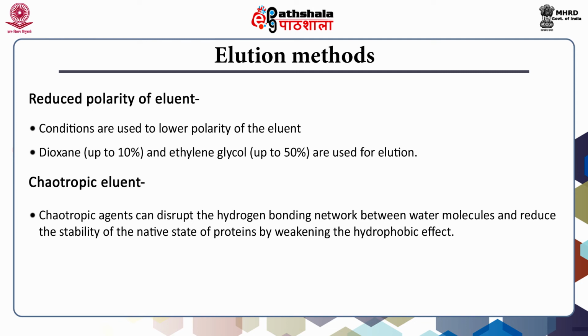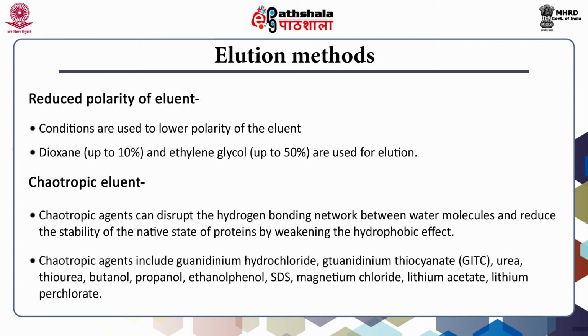Chaotropic agents can disrupt the hydrogen bonding network between water molecules and reduce the stability of the native state of proteins by weakening the hydrophobic effect.